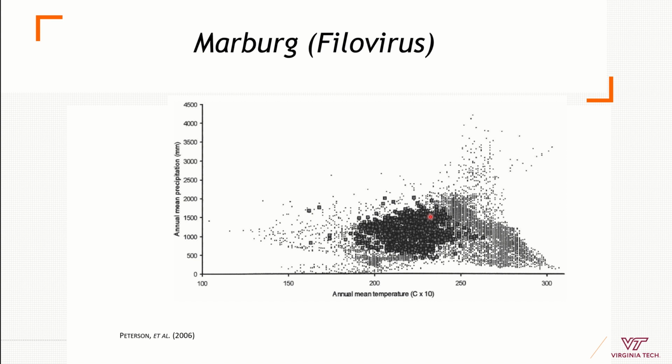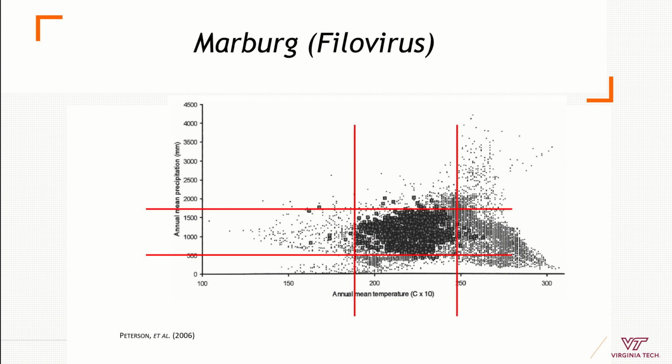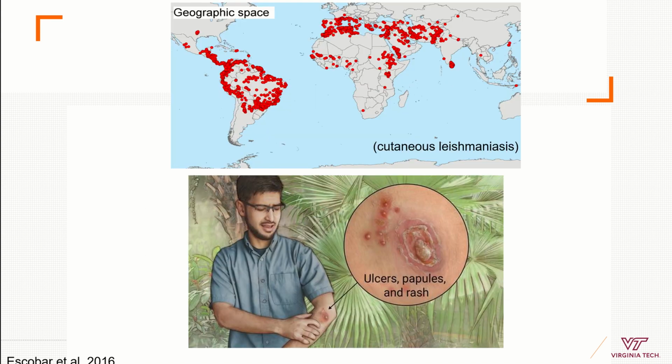So here we have a nested niche of the climatic conditions with reports of Marburg. So we can quantify that, we can measure that, and we can identify the borders of that to find the most consistent climates where we see transmission. And with that, we can then map the rest of Africa or see what could happen in areas where we don't have that data. I'm going to show another example. This case is for a vector-borne disease, cutaneous leishmaniasis. And you can see all the places where I have cases of the disease.